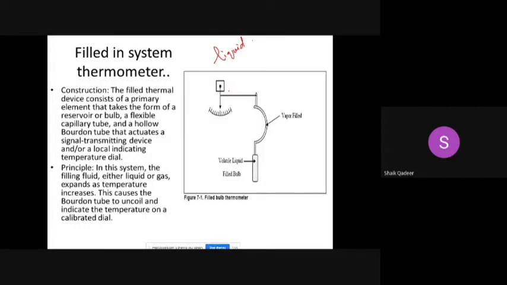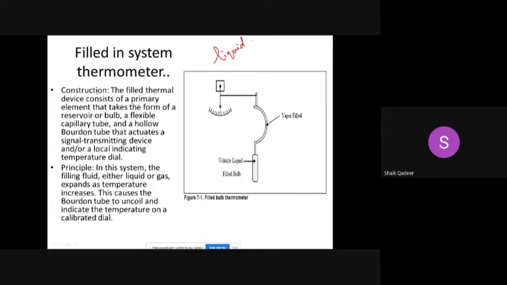We all know that liquid, solid or gas expand or contract with changes in their surrounding temperature. Yes, no? That property can be used very easily to make a thermometer.